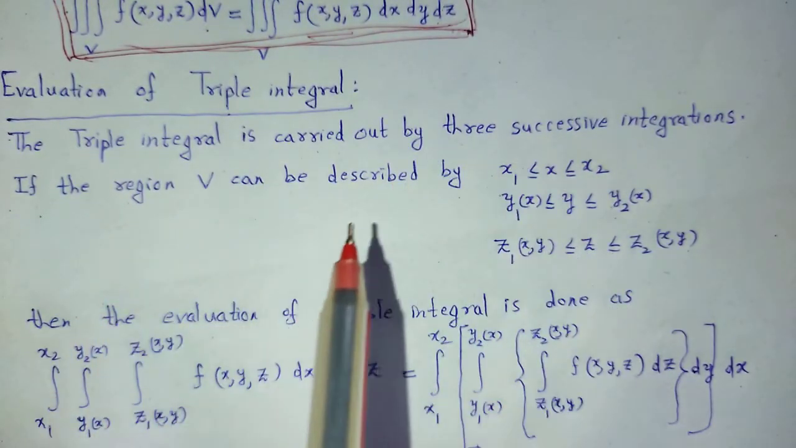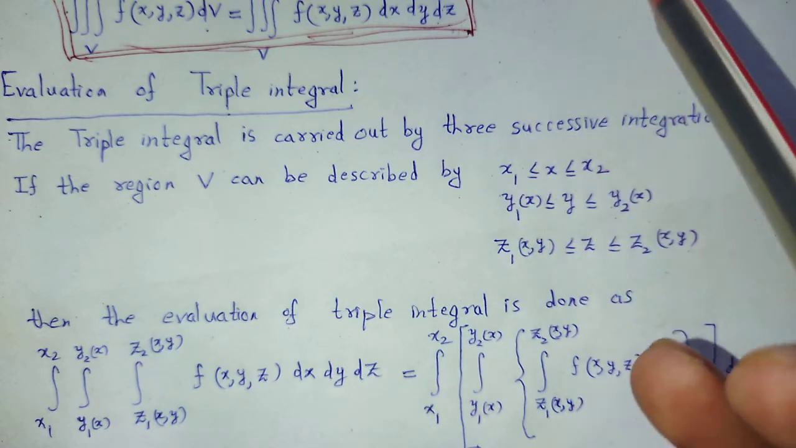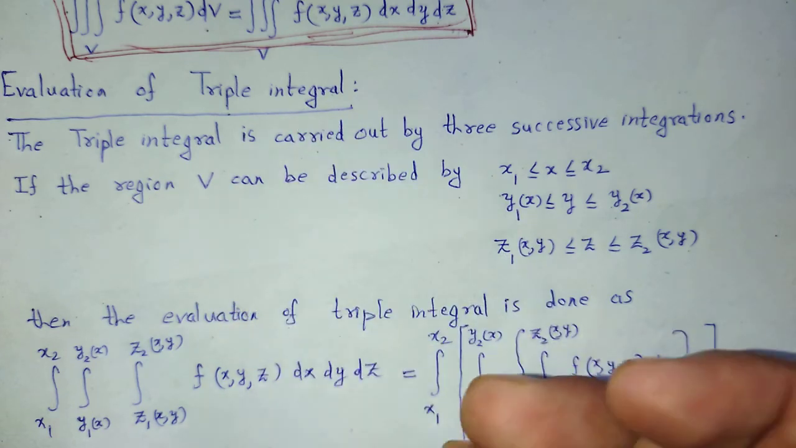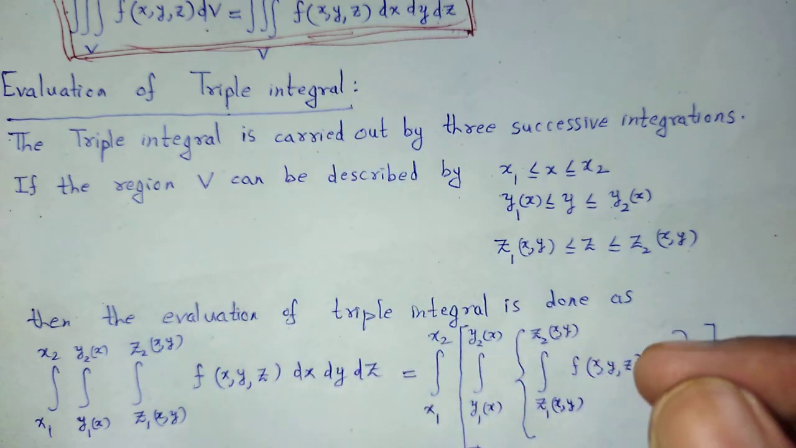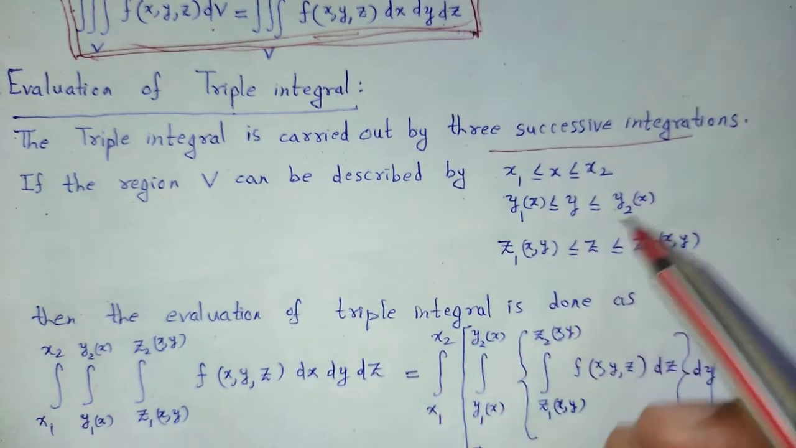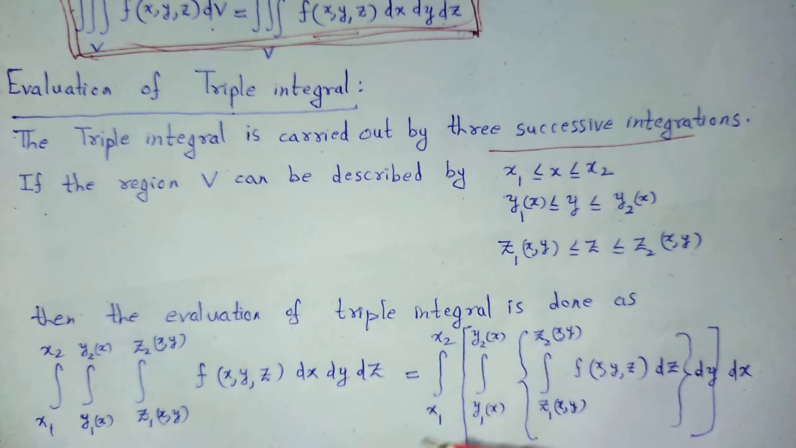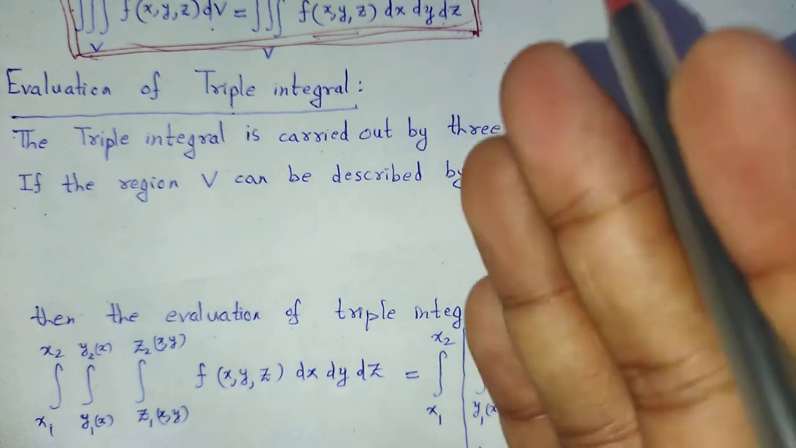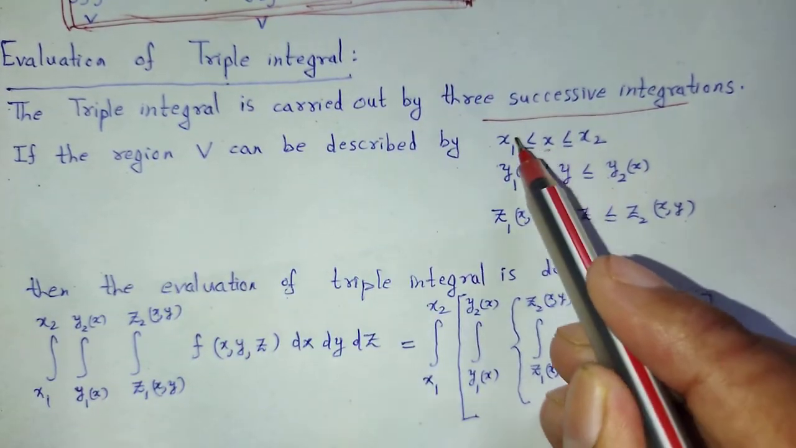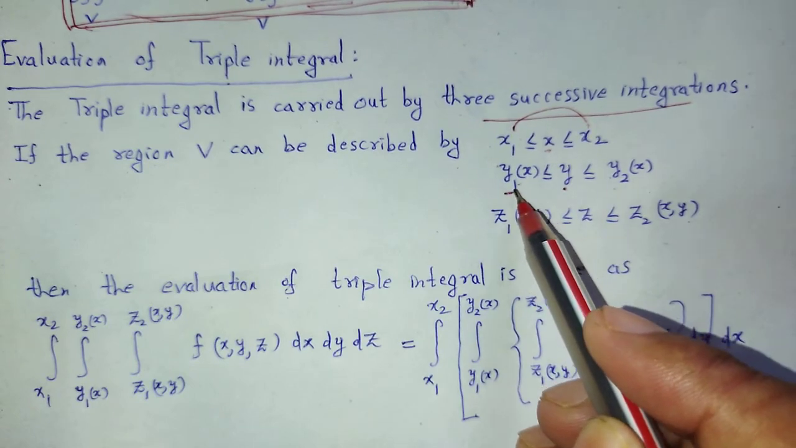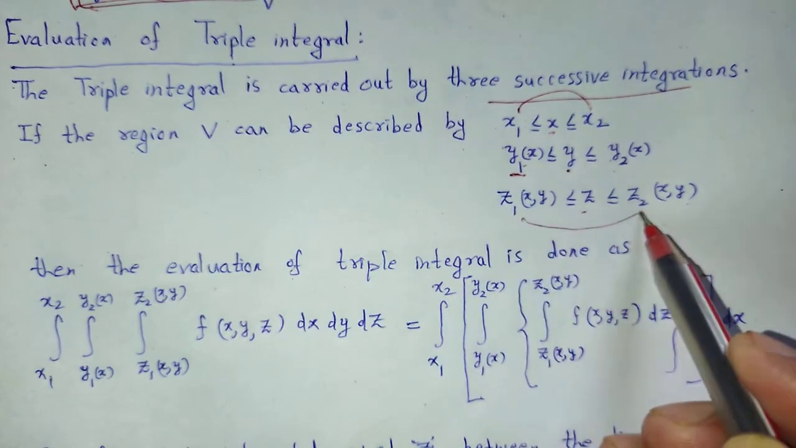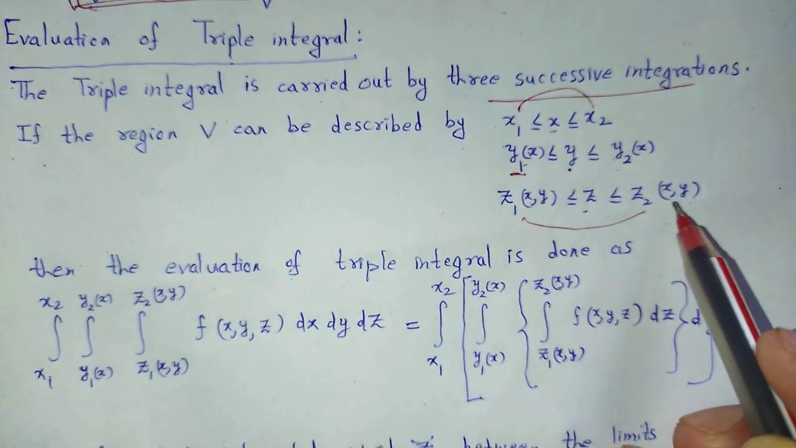The triple integral is carried out by three successive integrations, similar to surface integrals where we integrate single integrals one by one. In this case we also integrate three successive single integrals. If the region V can be described by x from x1 to x2, y from y1 to y2, where y1 and y2 are functions of x, and z from z1 to z2, where z1 and z2 are functions of x and y,